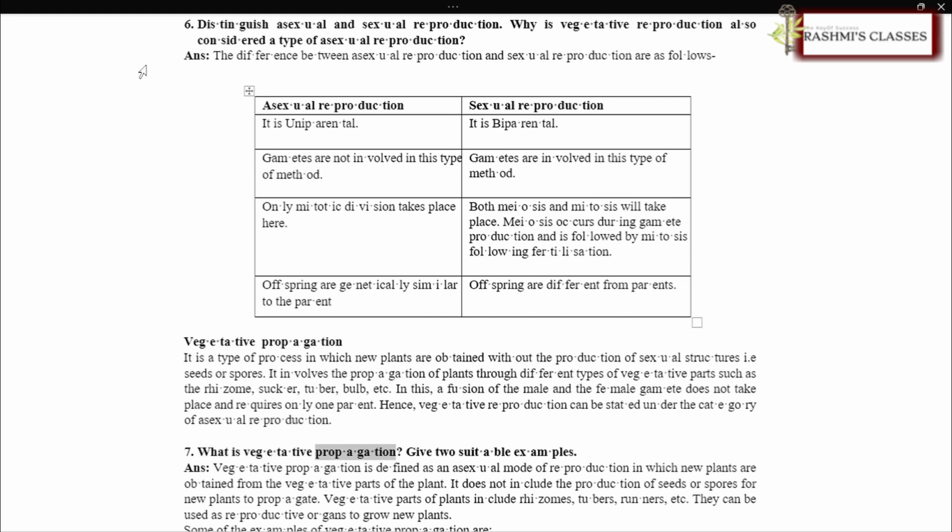What is vegetative propagation? Give two suitable examples. ANS. Vegetative propagation is defined as an asexual mode of reproduction in which new plants are obtained from the vegetative parts of the plant. It does not include the production of seeds or spores for new plants to propagate. Vegetative parts of plants include rhizomes, tubers, runners, etc. They can be used as reproductive organs to grow new plants.